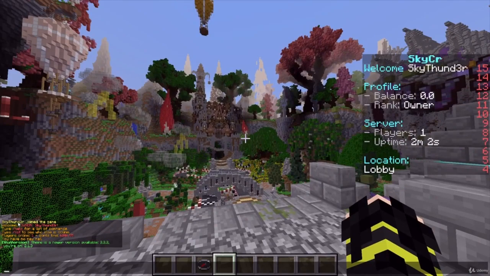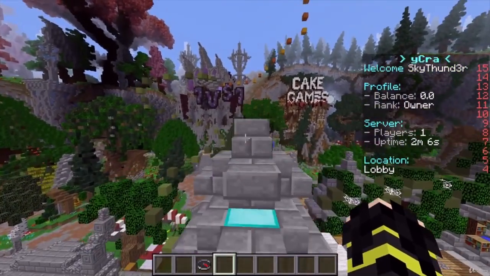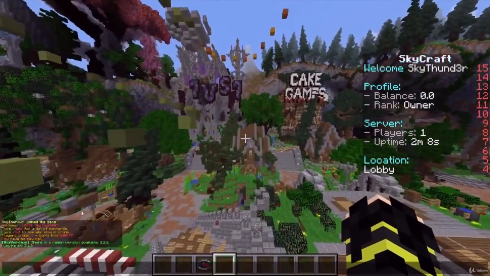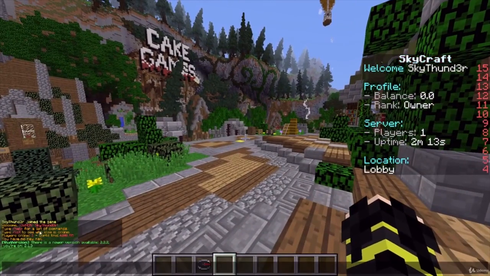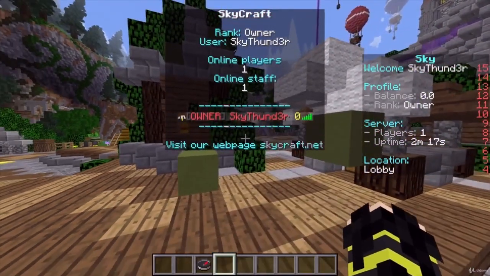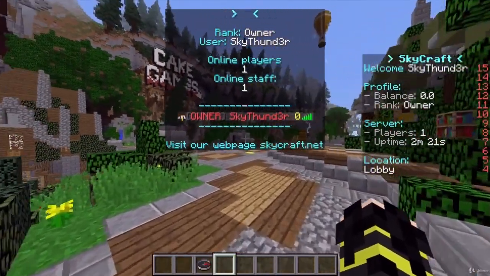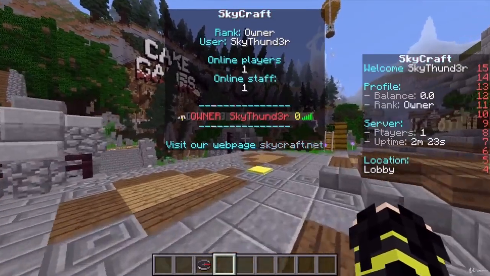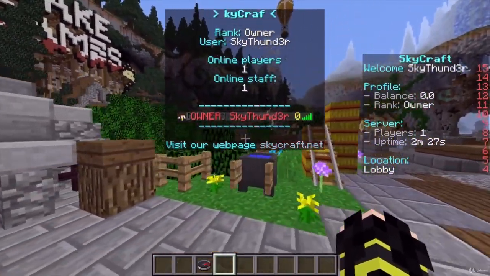We have installed Essentials, and we've installed ViaVersion, which you learn about in the course. ViaVersion allows players from all versions to join, and Essentials is just a super helpful plugin. Here you can see that we set up a super cool custom tab list, and you can see that I have an owner rank, and there are lots of other ranks.